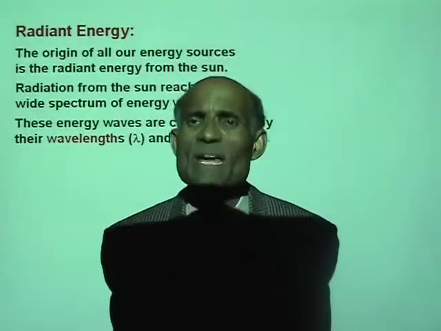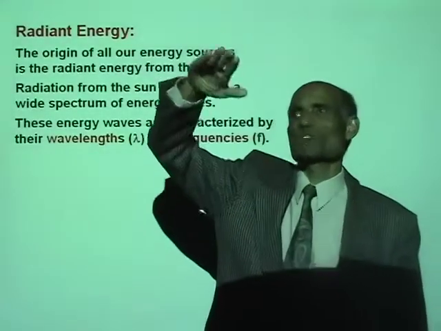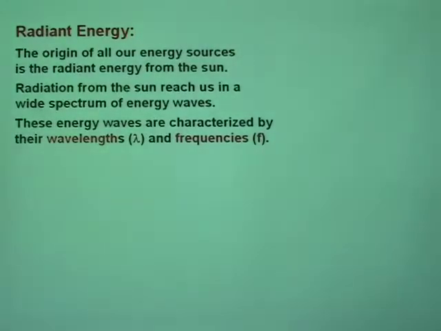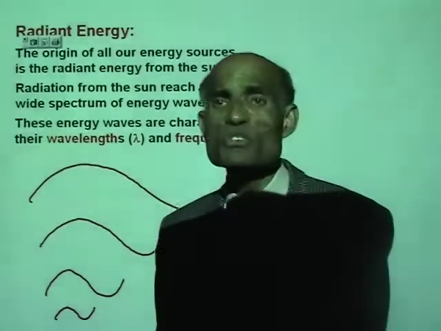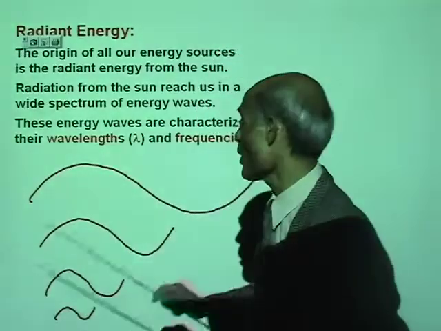Now, what is a wave? A wave has a crest and a trough. All right, let me try and draw that for you. Now, here I have a wave. This wave has a wavelength. Now, look at another wave. A shorter wave, a still shorter wave, a still shorter wave. So, electromagnetic radiations consist of a large spectrum of waves.